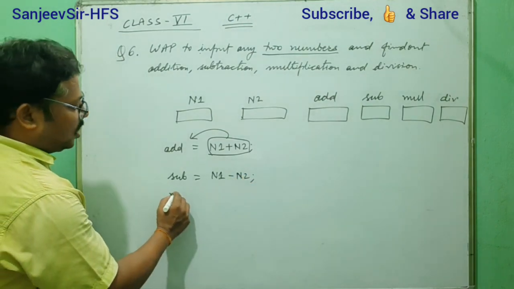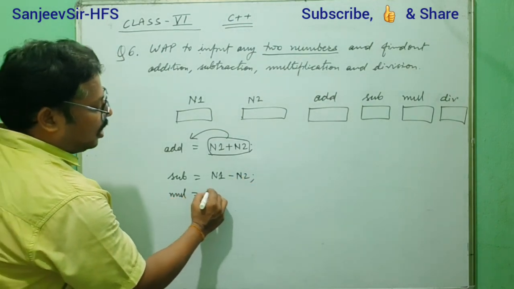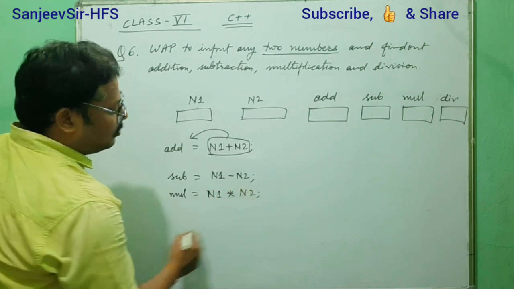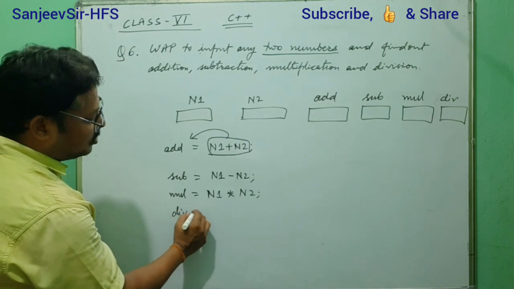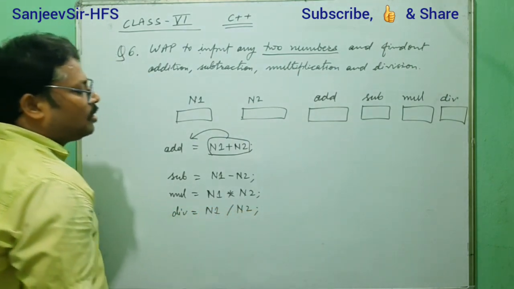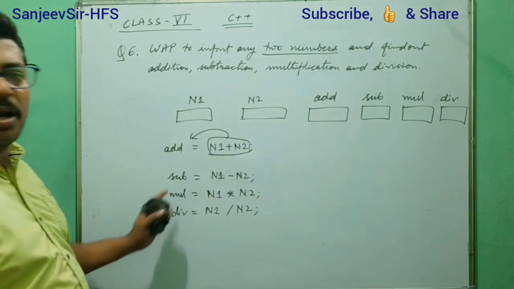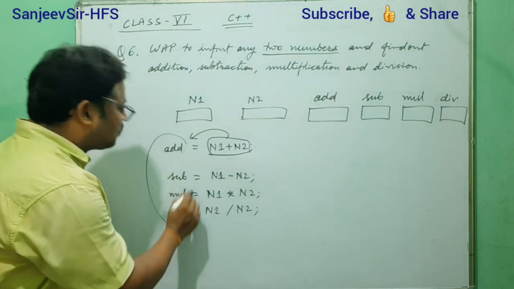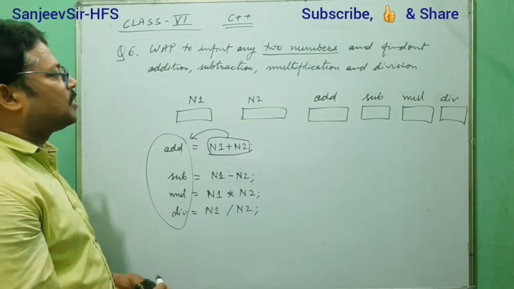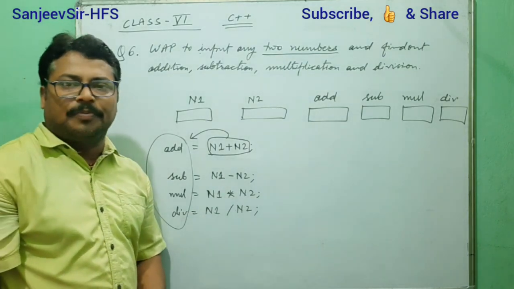Like that same multiplication, n1 multiply n2. Like that same division is equal to n1 slash n2. So in such a way we will do the calculation, and after that lastly we will display all these results with the message. Yes or no? This is the concept. Now we write that program. Okay.